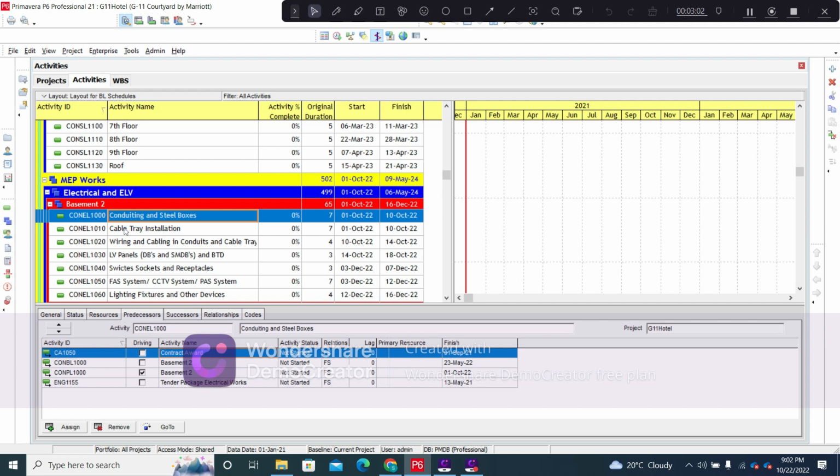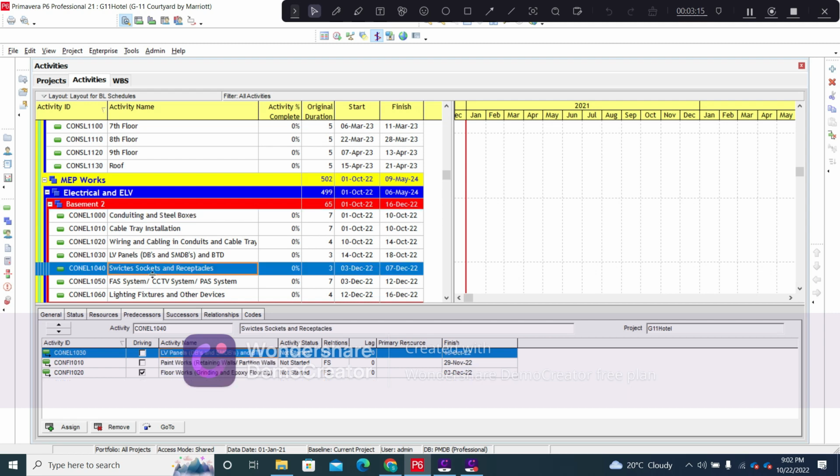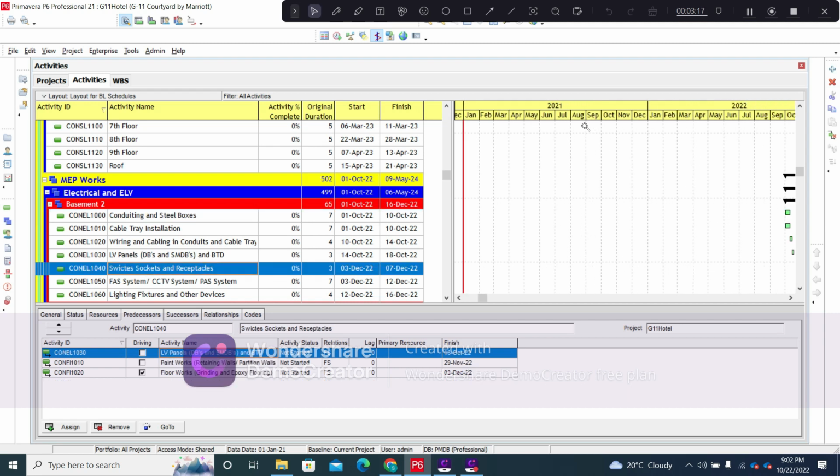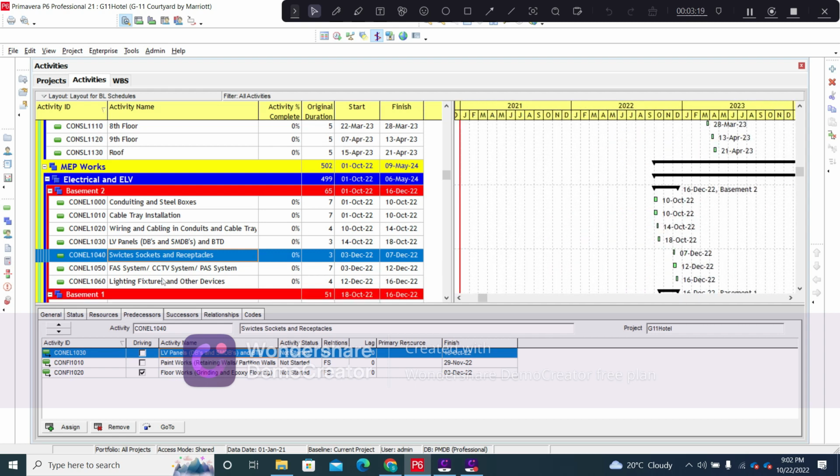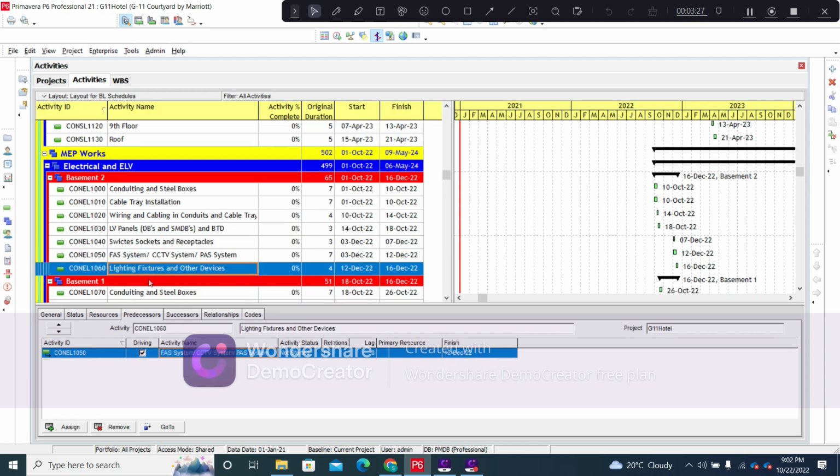activities, including conduiting and steel box installation, the cable tray installation, the wiring and the cabling in the conduits and cable trays, the LV panels installation, that is the low voltage panels installation, the BDD, the bus duct system, the switches and the sockets installation, and then we have the FAS system, the fire alarm system, the CCTV system, and the public address system. And finally, we will move on to the lighting fixtures and other devices installation.